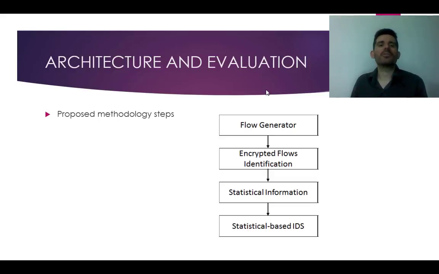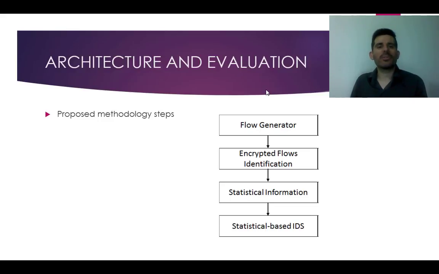First, a flow generator will be used to generate flows: encrypted, unencrypted, and attacks on encrypted flows. Then, a method to identify encrypted flows will be applied. Statistical information will be obtained in order to provide a set of log information. A statistic-based IDS method is then used to perform intrusion detection over the selected flows, which are encrypted.